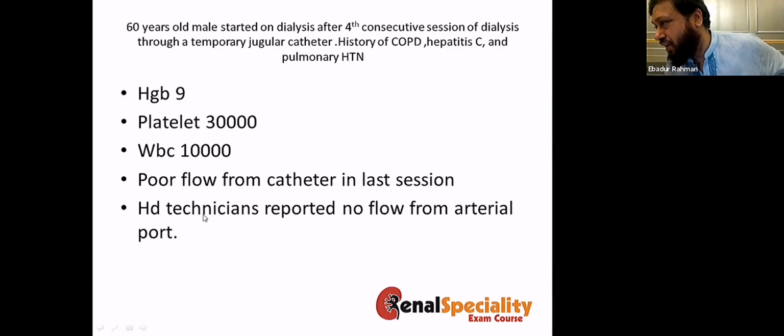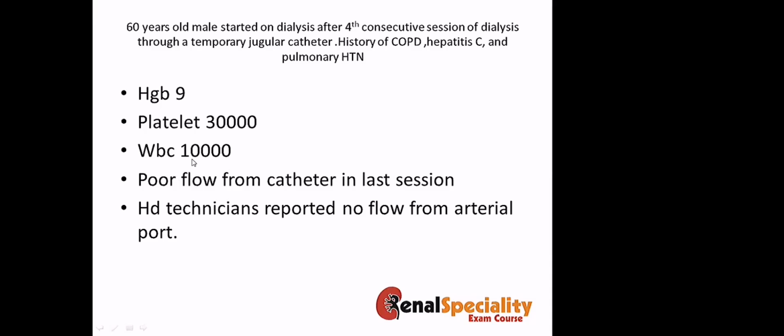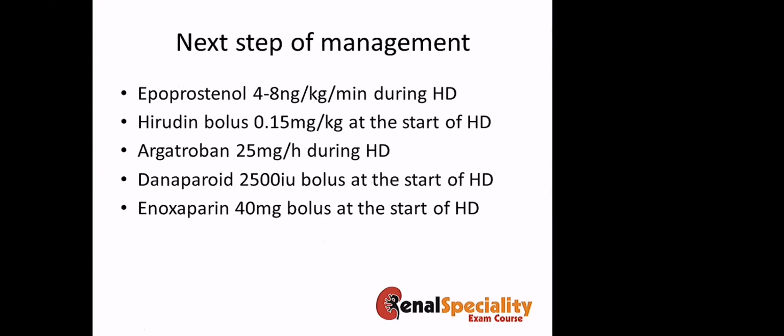A 60-year-old male started on dialysis for 4th consecutive session through a temporary jugular catheter. Now, he also has history of COPD, hepatitis C, and pulmonary hypertension. So this is the data. The patient has hemoglobin 9, platelets 30,000, WBC count 10,000, and the catheter flow is very poor. And the hemodialysis technician reported that there is no flow from the arterial port. Okay. What is the next step of management?